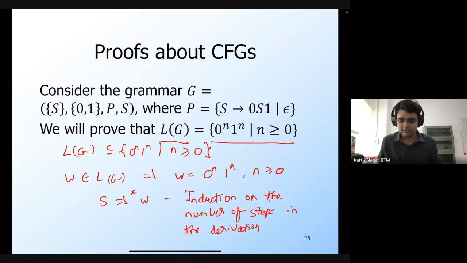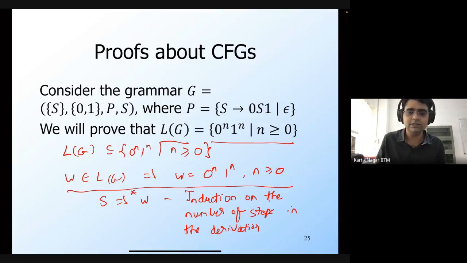But is this going to be sufficient? What should be the inductive hypothesis? Should this be the inductive hypothesis, or do we need to say something more here? Since we are using induction on the number of steps in the derivation, in the inductive step I would say that if after some n steps I derive some particular string, then after n plus 1 steps I would derive a string of the same form. Yeah, so Vinith is saying it should be of the form 0 to the power n, S, and 1 to the power n.